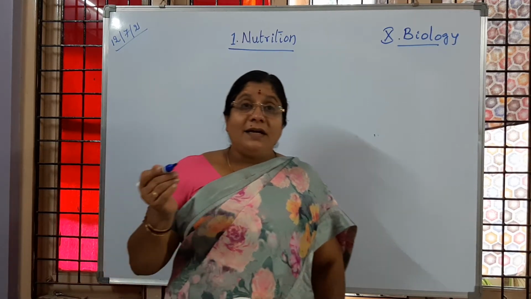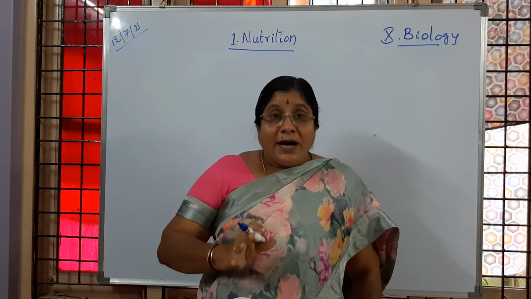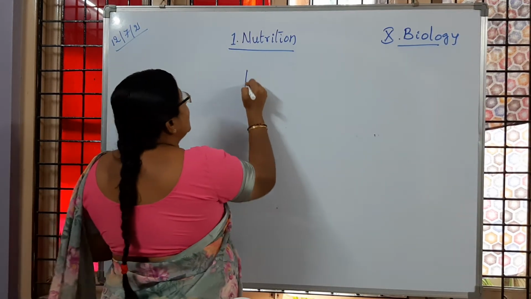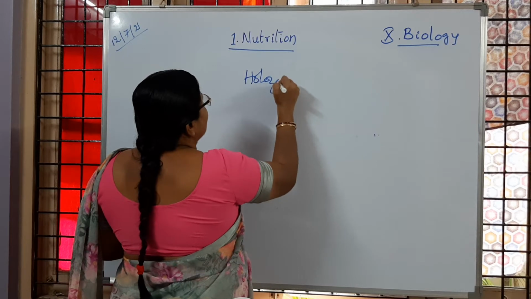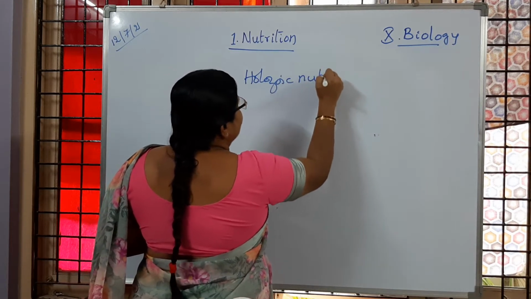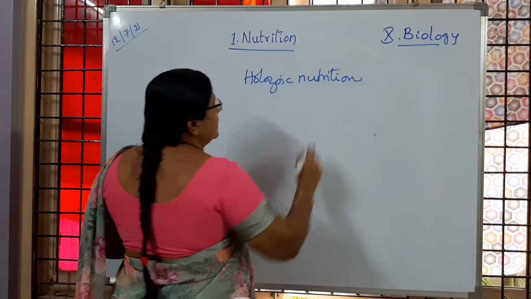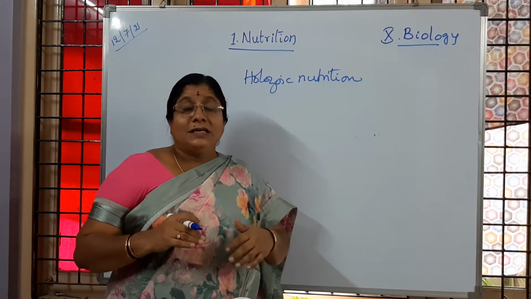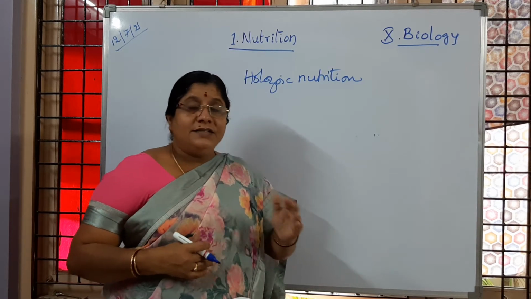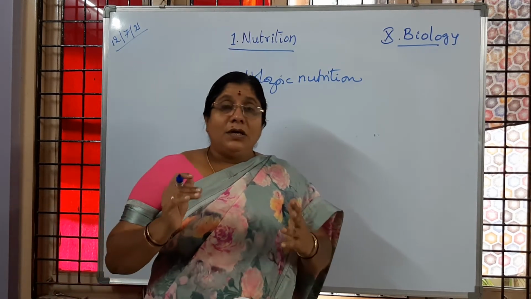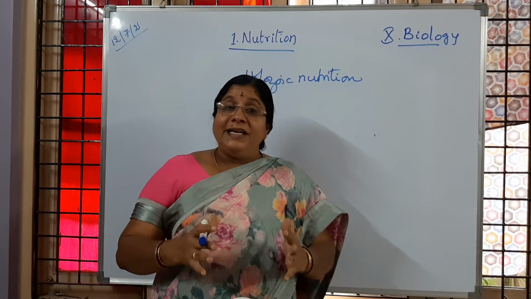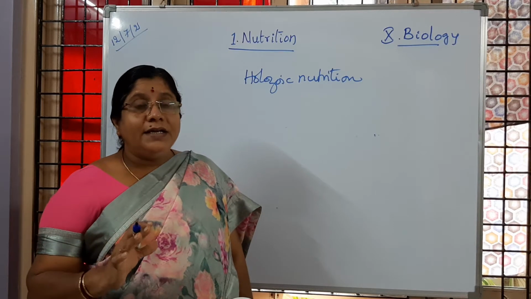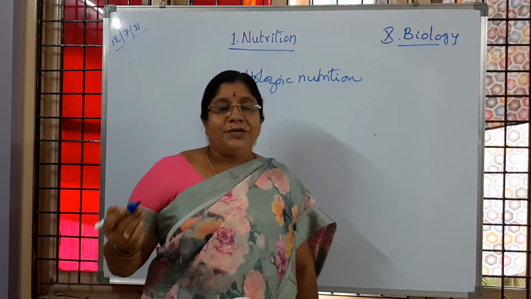Okay, so inside the body the process of digestion happens. That we call holozoic nutrition. I hope you understood. A separate system is there, as we are multicellular organisms. In 9th class also you learnt that the size and shape of the cells, or the structure of the cells, are designed according to the functions they are going to carry out.